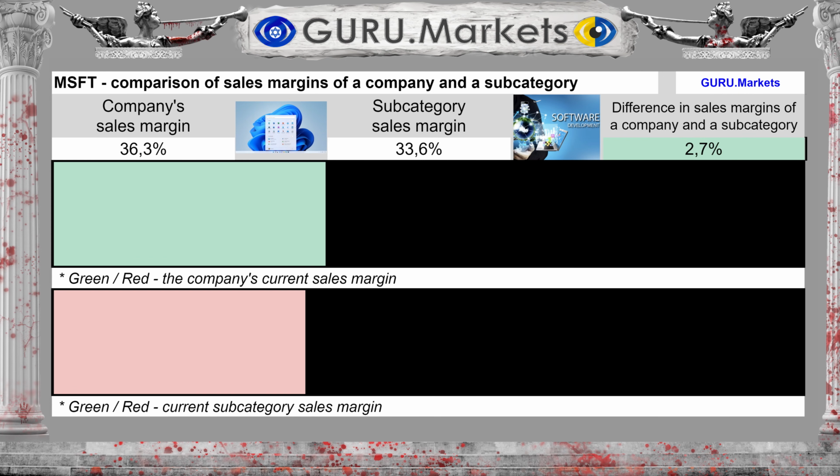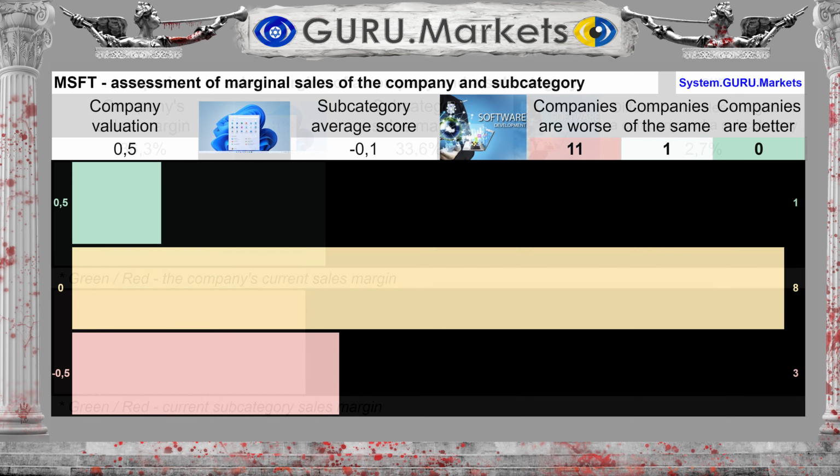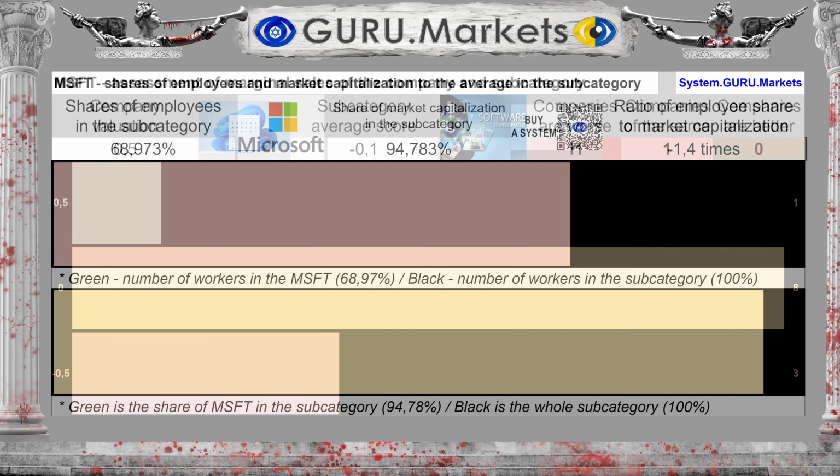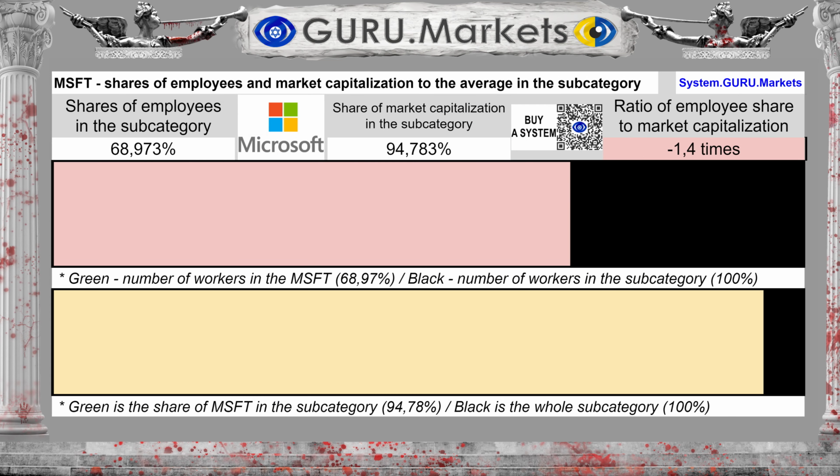The margin is 36.3%, with an average for the subcategory of 33.6%. The difference between the subcategory average and the company's performance is 2.6%. Profitability assessment in comparison with indicators in the subcategory: Good, 0.5 points. The company's share in terms of the number of subcategory personnel is